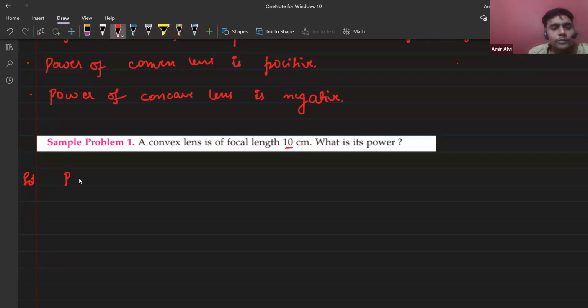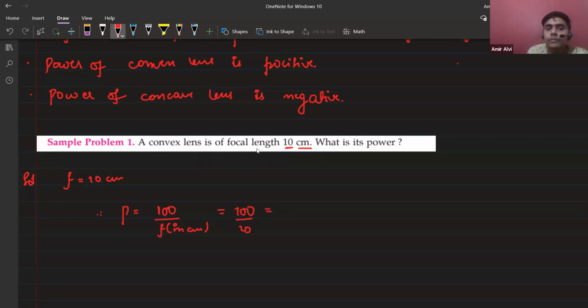Now everybody tell me, which formula should I use? Power is 100 by F. Yes, very good. Why? Because the focal length is given in centimeters. So P will be 100 by F, with F in centimeter. Write these things also before writing the answer. Okay, everybody? 100 by 10.